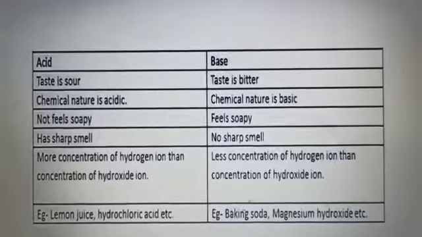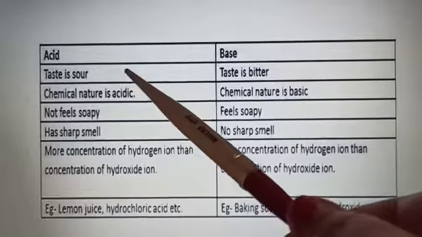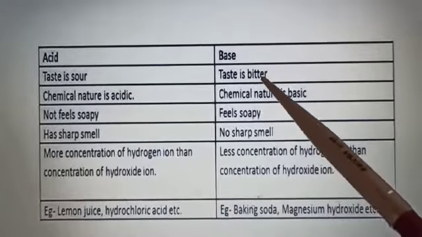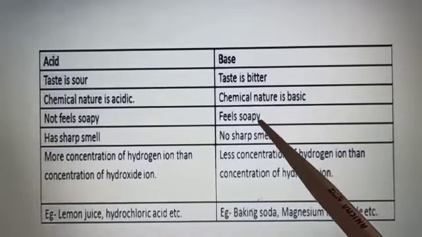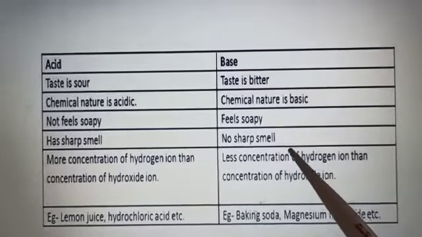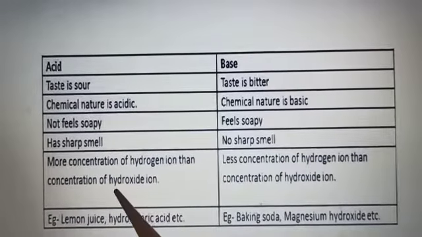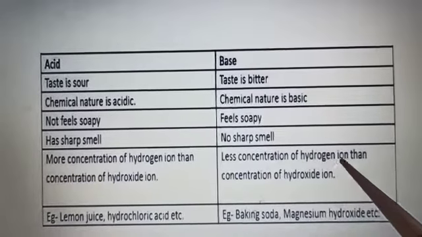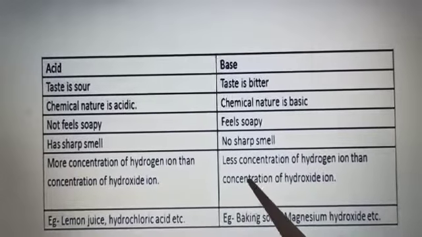Some differences between acids and bases you can write down. Acids have a sour taste, whereas bases are bitter in taste. Acids are acidic in nature, bases are basic in nature. Acids don't have a soapy touch, bases have a soapy touch. Acids have a sharp smell, though bases do not have any sharp smell. Acids have a higher concentration of hydrogen ions than hydroxide ions. Bases have a lower concentration of hydrogen ions than hydroxide ions. This we will discuss later in detail.